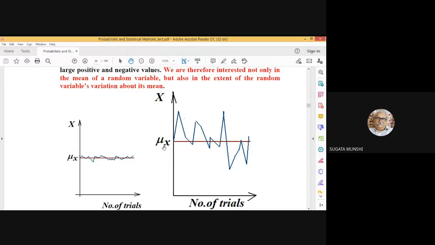Have you drawn these figures? Arbitrarily drawn, although. Small fluctuation, large fluctuation.